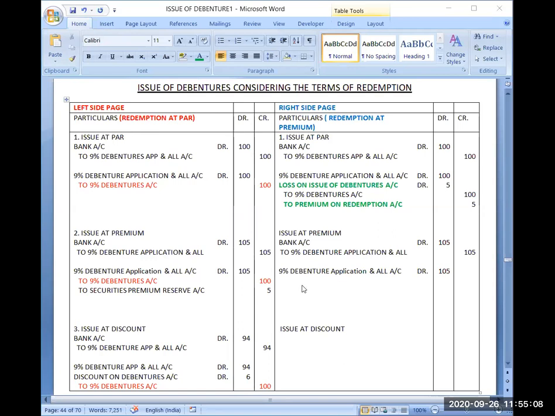Now coming to the second entry, 9% debenture application and allotment account, debit 105. Again, I have promised a premium of ₹6 at the time of redemption. So loss on issue of debentures account, debit. Leave it for a while. To 9% debentures account.